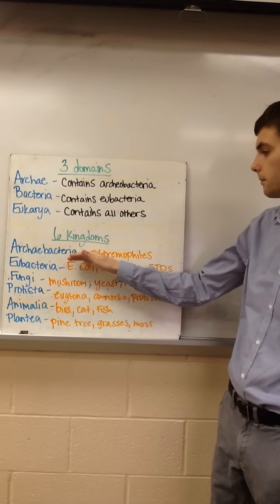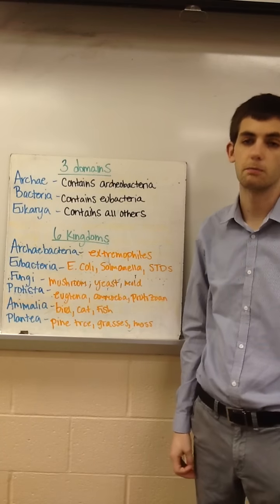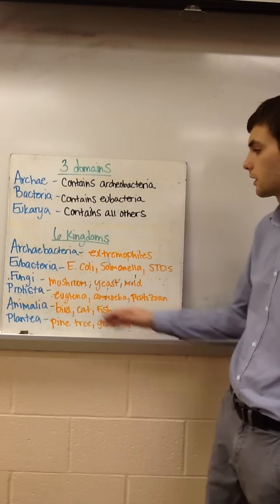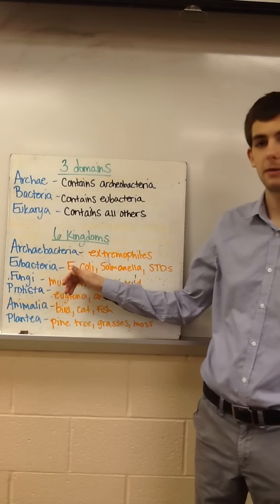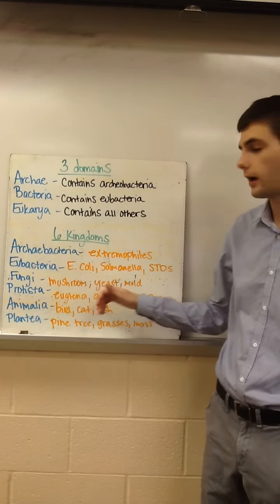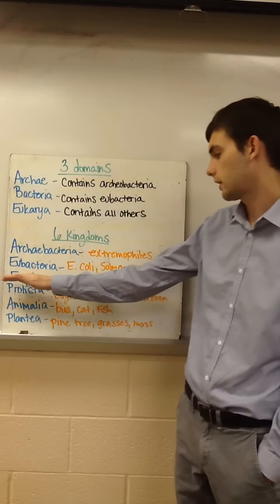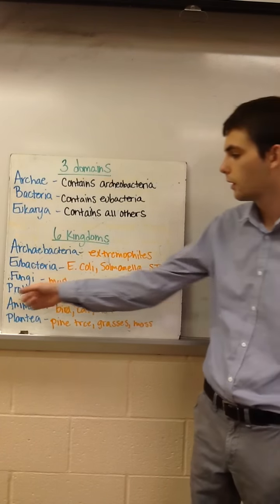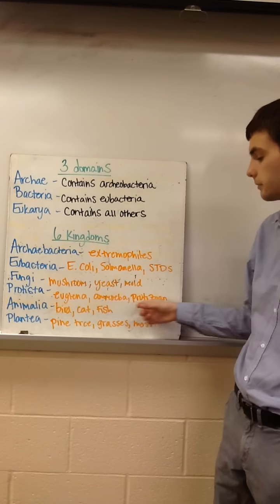Archaeobacteria, some examples of those would be extremophiles, meaning organisms or bacteria that live in extreme environments. Eubacteria, and that's common bacteria that we're familiar with, so E. coli, Salmonella, and some STDs. Fungi, which consist of mushrooms, yeasts, and mold. Protista, which would consist of euglenas, amoebas, and protozoans.